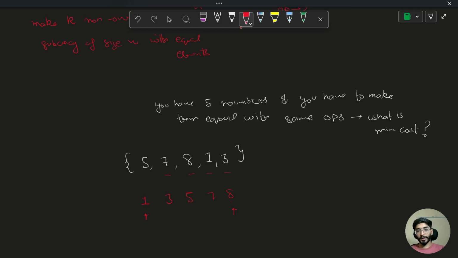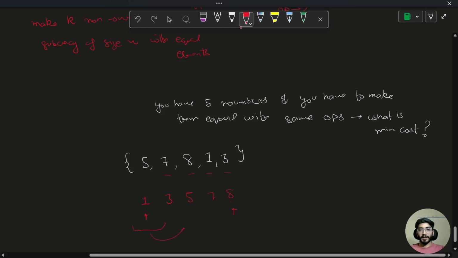I am looking for the minimum cost. So the best thing is to shift all of these elements towards the middle. That would be the most optimal way to make them equal.